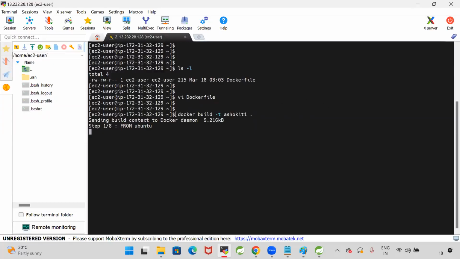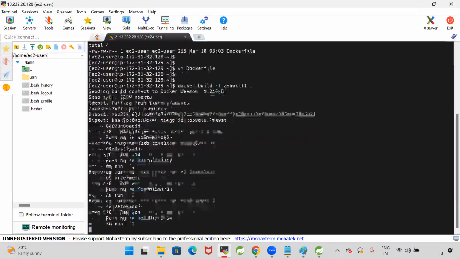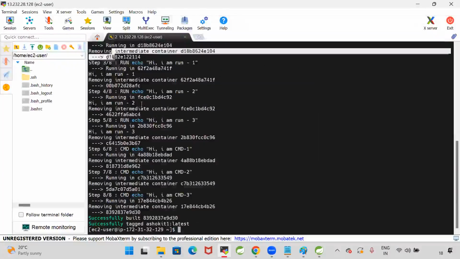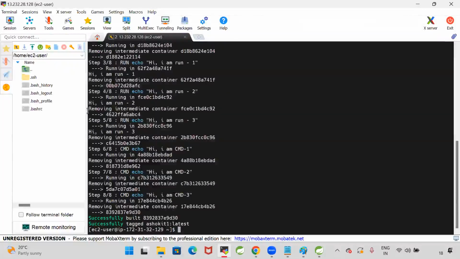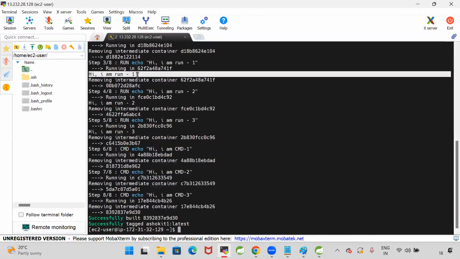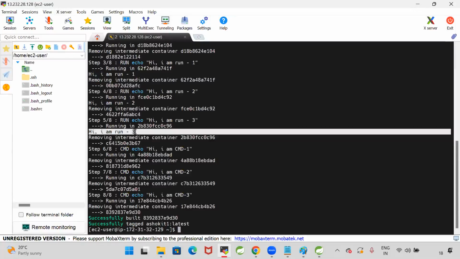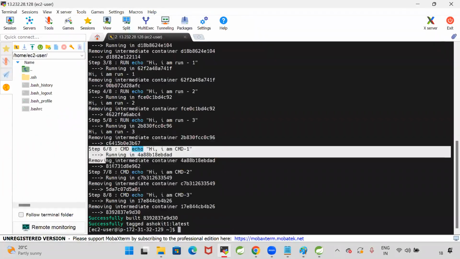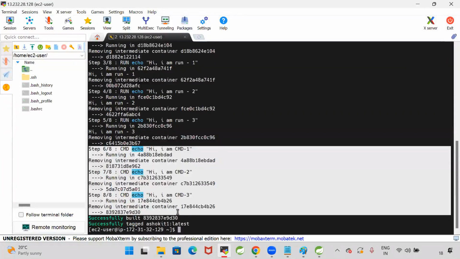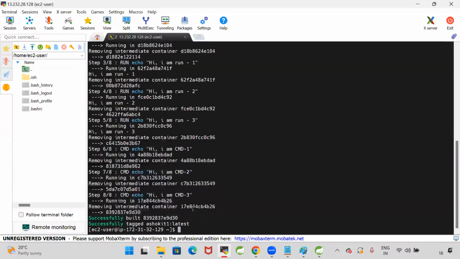Now you see, when I am executing docker build -t image name and dot, it is pulling the Ubuntu image from Docker Hub and it created my Docker image. The RUN instructions executed: first RUN instruction output, second, third. Three RUN instructions are executed as I am creating the image. I am not getting any output from CMD because CMD instructions will execute while creating the container.